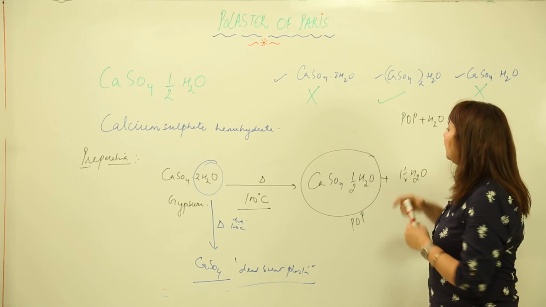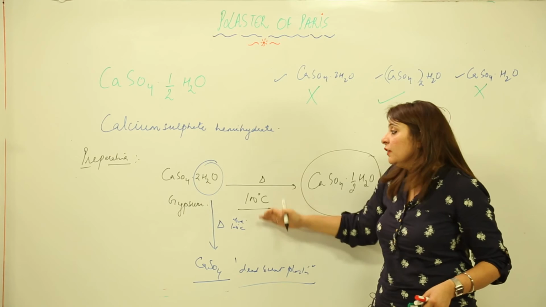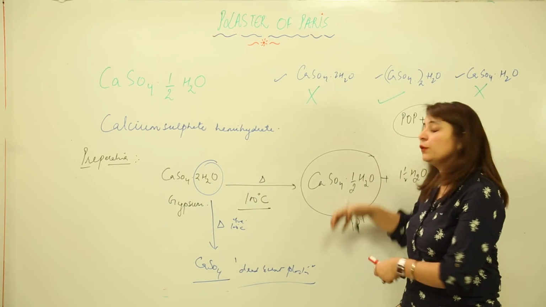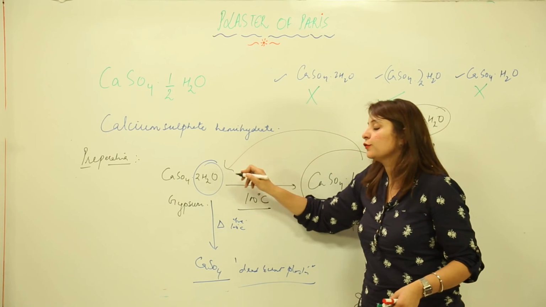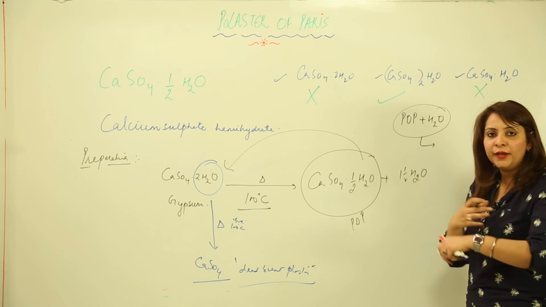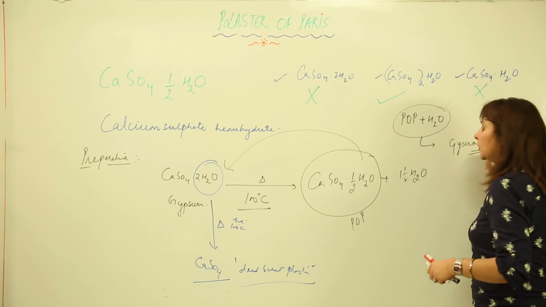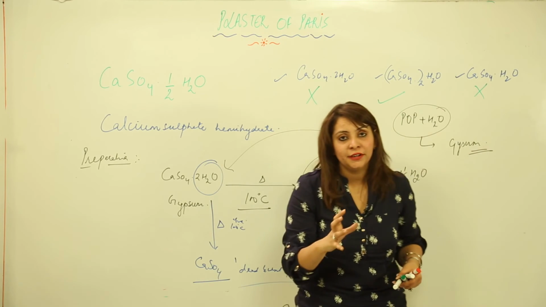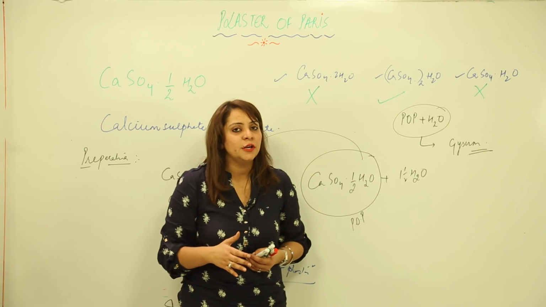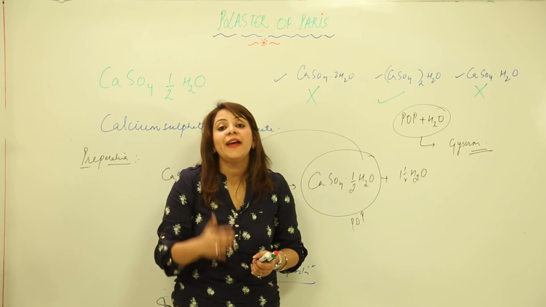So when we apply this mixture, POP reacts with water. Look at this reaction. When we remove water from the gypsum, it gets converted into POP. So when we mix it with water, it is going to form gypsum again. So when you mix POP in water and apply it on that iron frame which is used to join the fractured bones, it slowly gets converted into gypsum. And this reaction is exothermic. A high amount of heat is liberated, right? This reaction is somewhat slow, but it is exothermic, and when POP combines with water, it forms gypsum, and gypsum is a very hard substance.